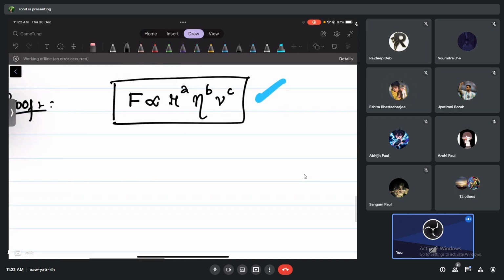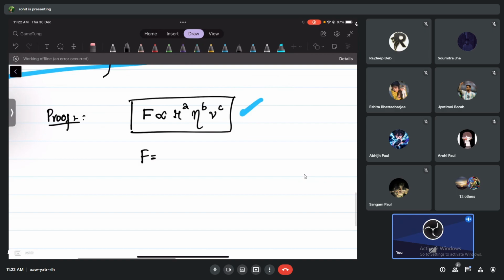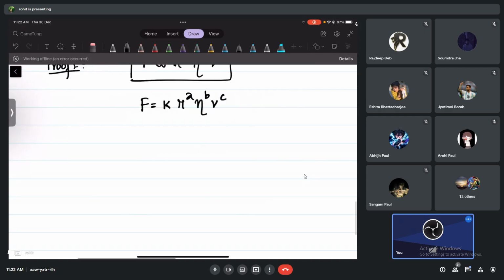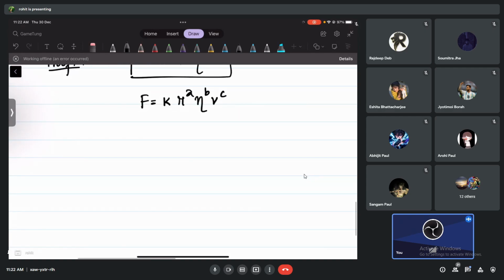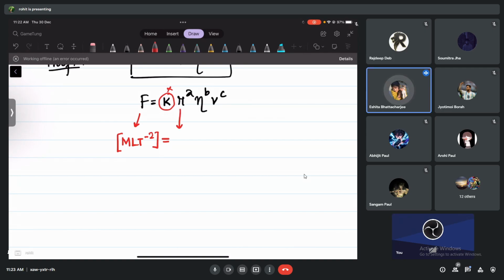Now we fill up: F is equal to a constant K, R to the power A, eta to the power B, and velocity to the power C. Now tell me, how do we use this method? We are going to write dimensions on both sides, no? So what's the dimension of F? It is MLT minus 2 on the left hand side. This K doesn't have dimension, so nothing to worry about that. R is the radius, so L to the power A.